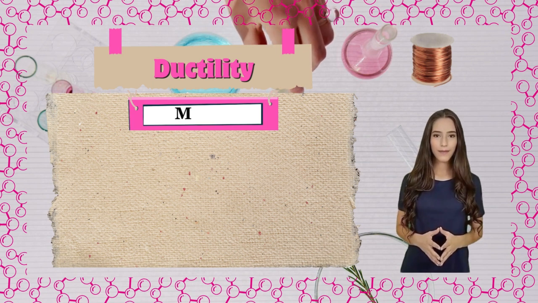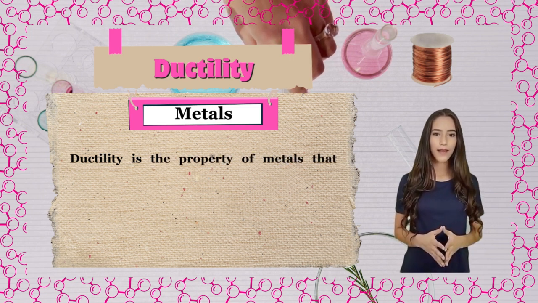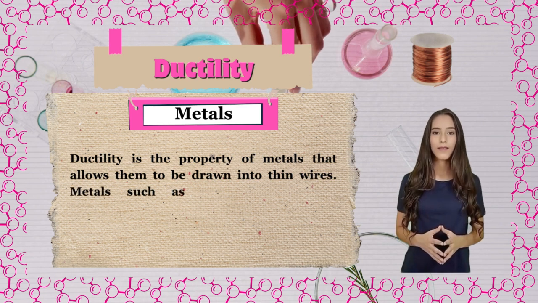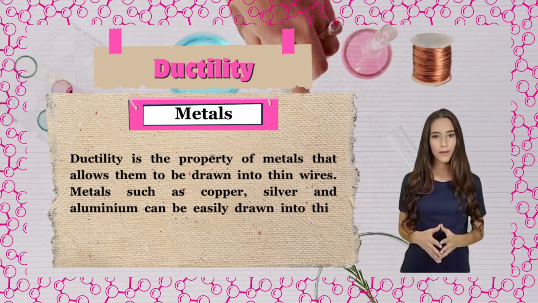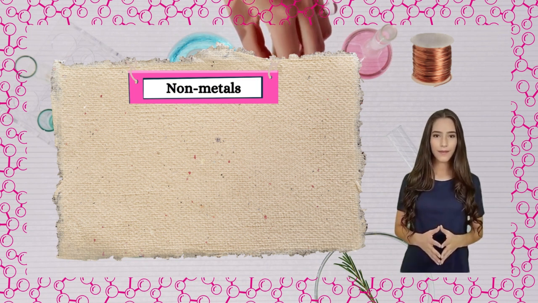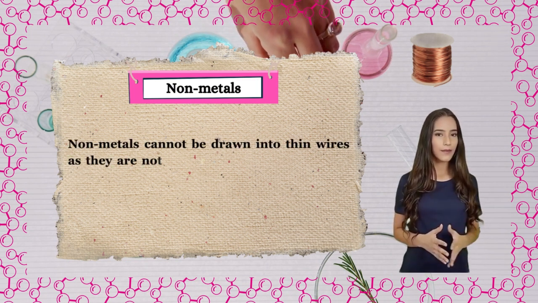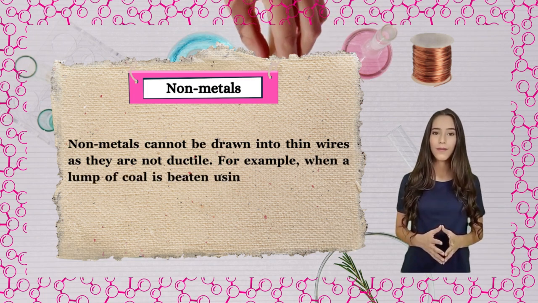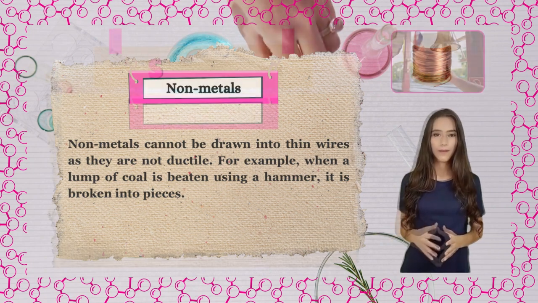Ductility. Metals. Ductility is the property of metals that allows them to be drawn into thin wires. Metals such as copper, silver, and aluminium can be easily drawn into thin wires. Nonmetals. Nonmetals cannot be drawn into thin wires as they are not ductile. For example, when a lump of coal is beaten using a hammer, it is broken into pieces.